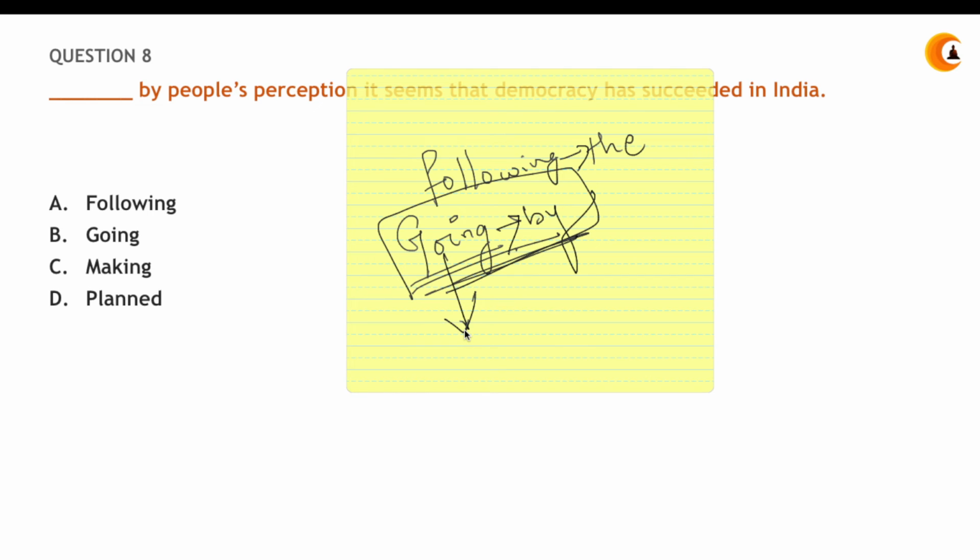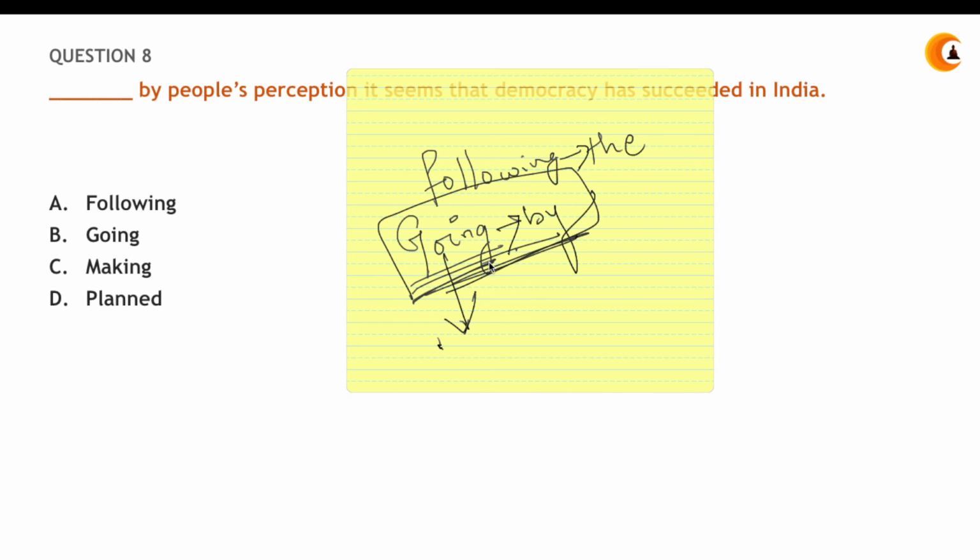Now, if you think about the transformation, what is perception? Something that people have imagined, something that people have universally accepted. Maybe they have never seen it or felt it, but they have accepted it somehow. That is what perception is. It is my perception that he might be a bright student. Somewhere I have accepted it because maybe I've seen certain qualities, or seen him perform somewhere. So it's always something imaginary.